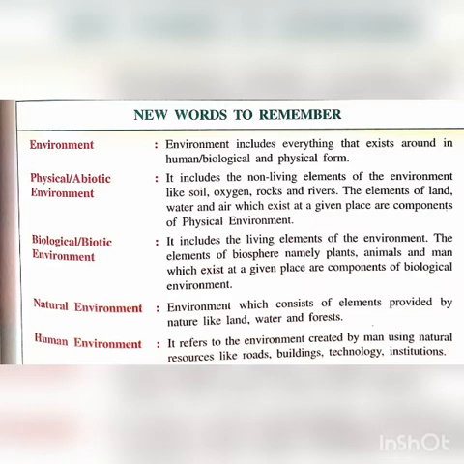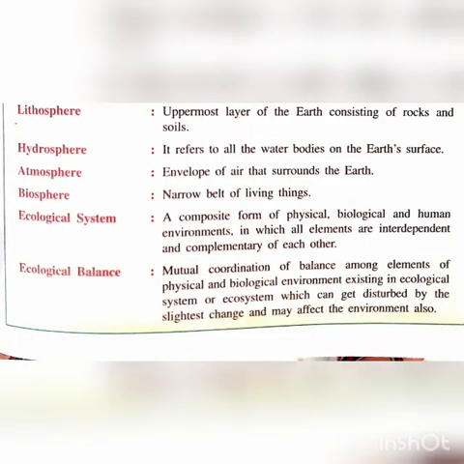Okay, so next one is lithosphere. As we all know, there are four main domains of the earth: land, water, air and life, which includes all the three spheres. So first one is lithosphere. Lithosphere is the uppermost layer of the earth consisting of rocks and soil, which includes land, rocks, grassland, etc.